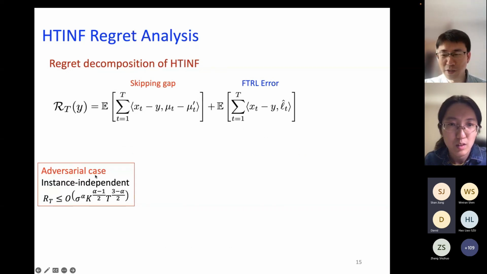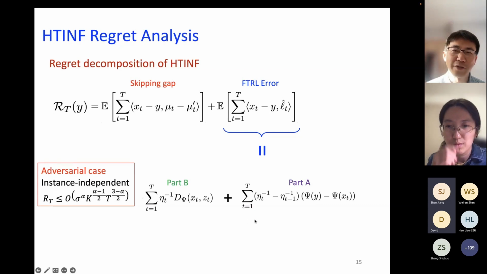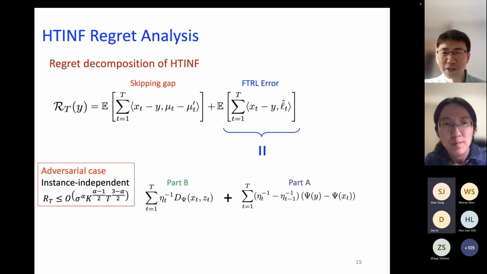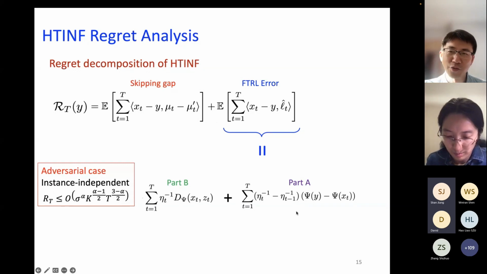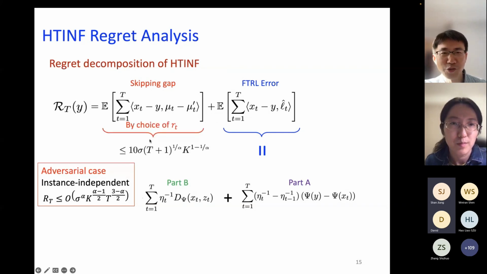So in the adversarial case, from this regret decomposition, we further decomposed the FTRL error into 2 parts. For those of you who are familiar with the FTRL framework, you'll see that this is something that's usually done. Then we can bound the skipping gap using the choice of r_t, combining that with the properties from the distribution.